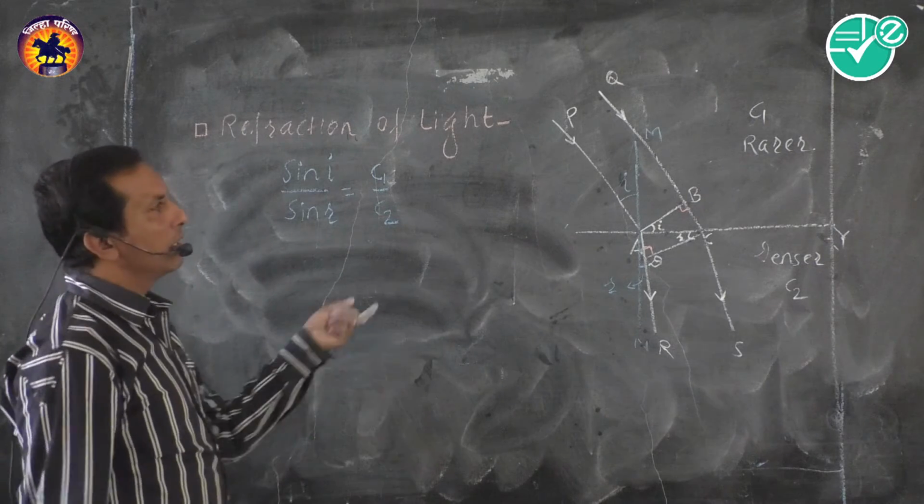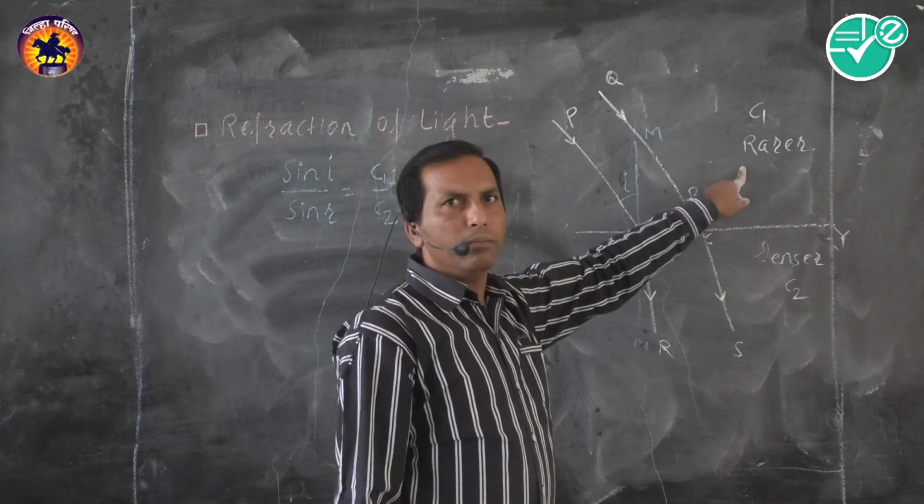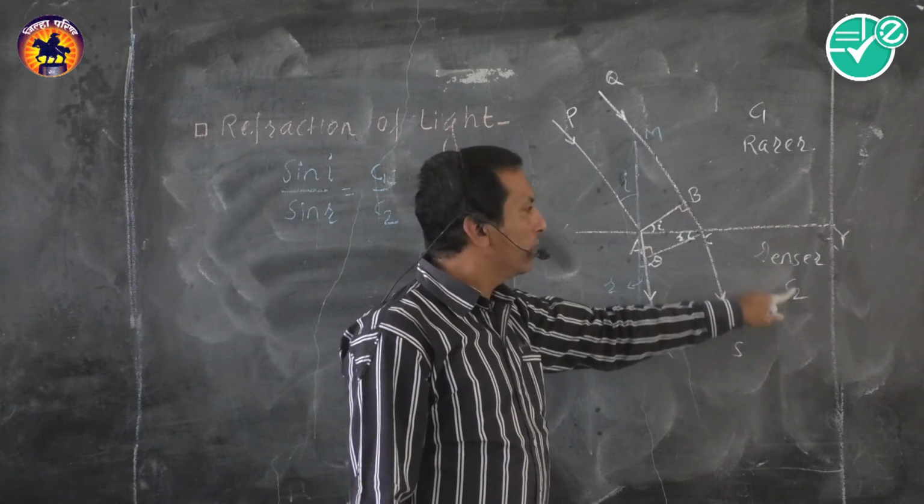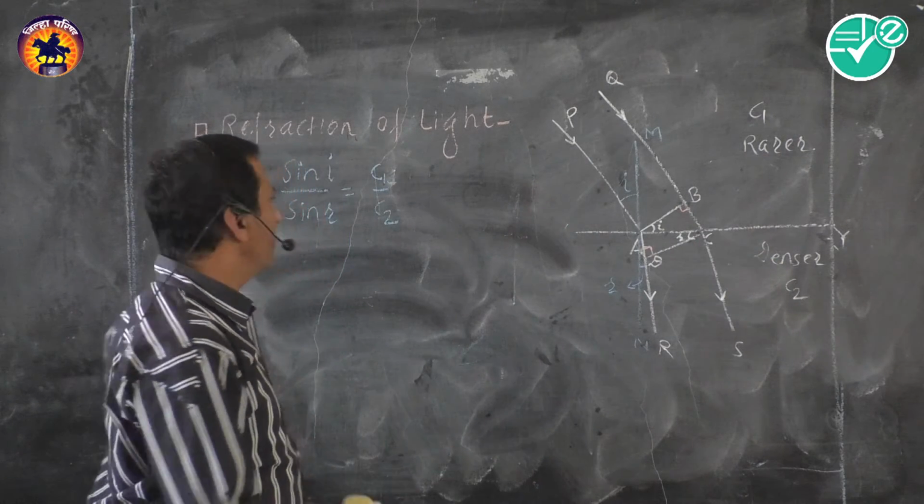Then what is C1? C1 is the velocity of light in rarer medium, and C2 is the velocity of light in denser medium.